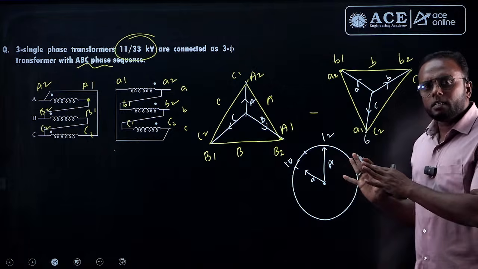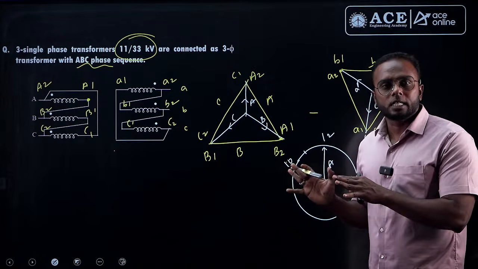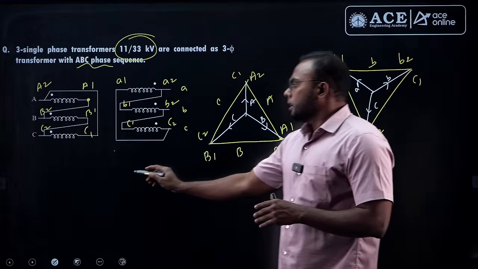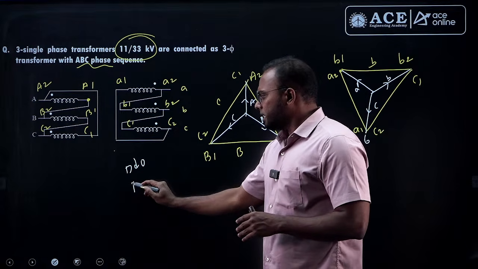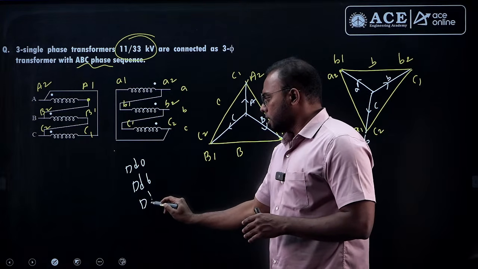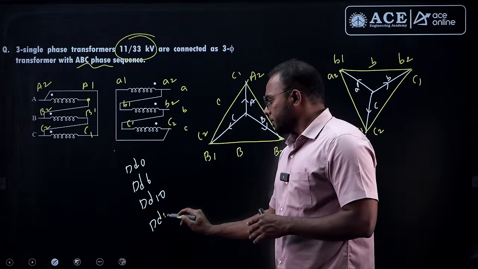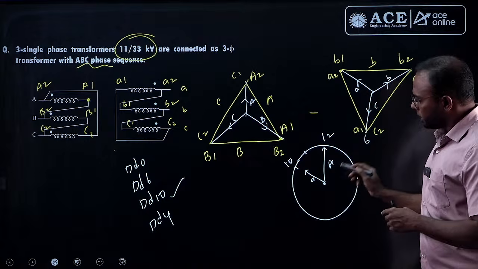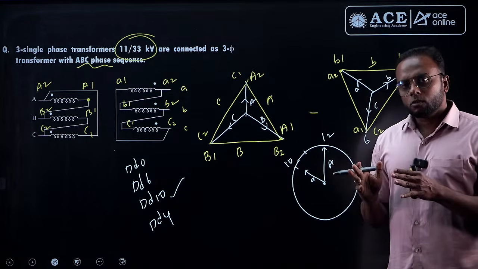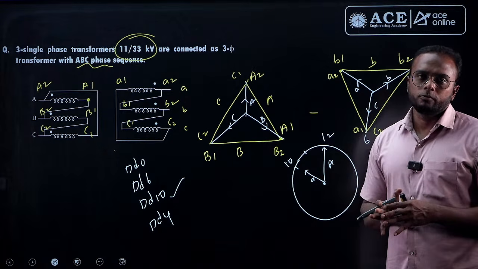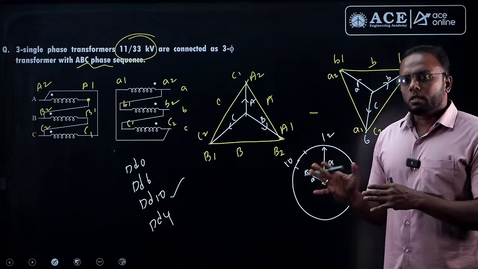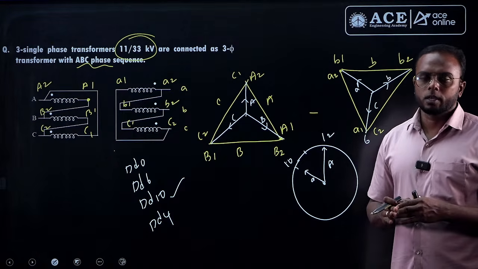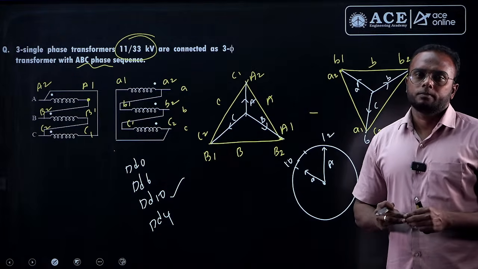Actually, in delta delta we never use this practically; this vector group does not exist. Okay, but here it is given. So in the options we have dd0, dd6, dd10 and dd4, something like this. So the answer for this will be delta delta 10 o'clock connection. So dd10. Okay, so these are the questions available from machines with the data we have. You cross check some of the values, whether they are exact values or not. So verify this a little. Okay, so these are the questions from machines we have.